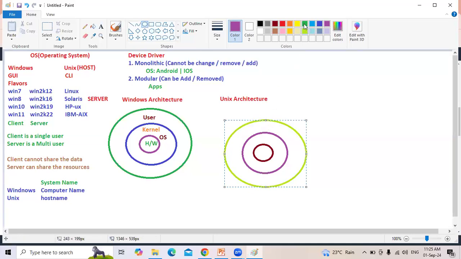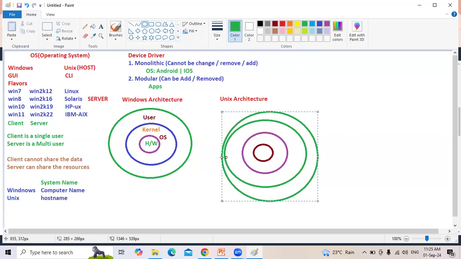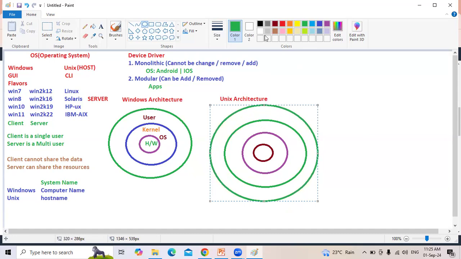On top of the shell, you are the user. So this is Unix architecture.